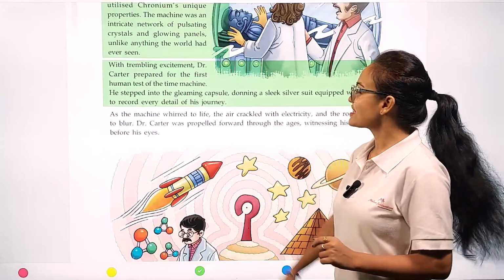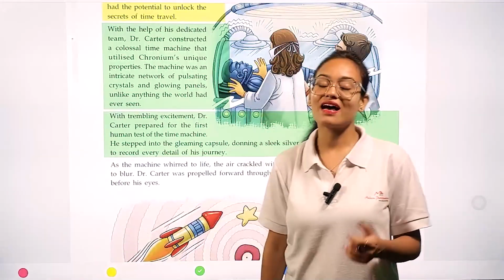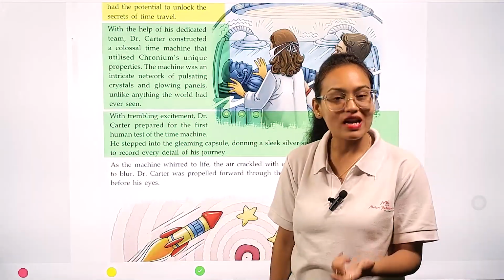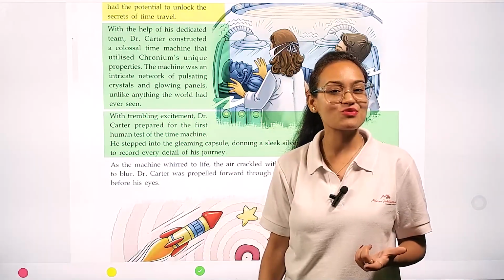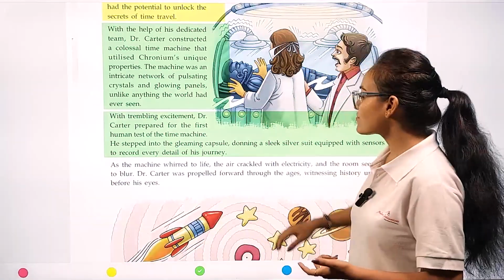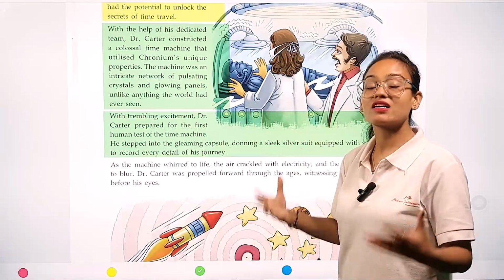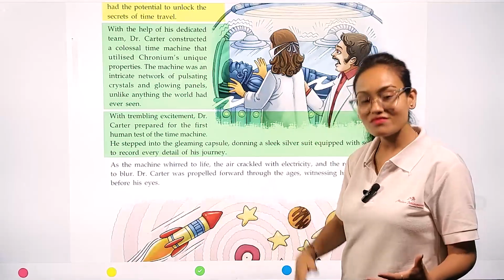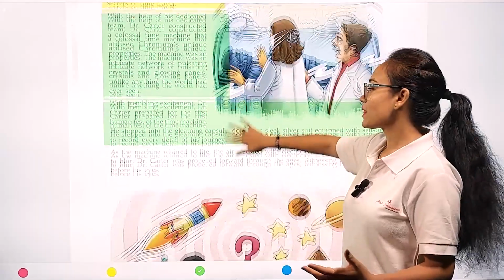See, the machine made by Dr. Carter and his team looks like a capsule. Now you all know, my dear students, what a capsule looks like. What is the structure of a capsule? So after constructing this capsule-like structure, Dr. Carter, wearing a silver colored costume, immediately went inside the chamber.